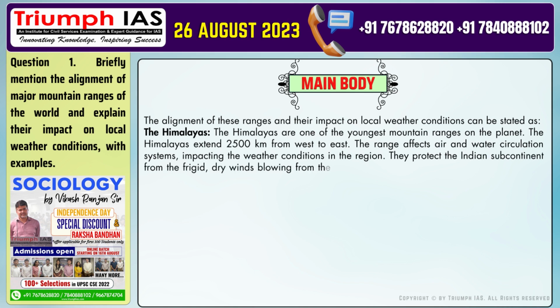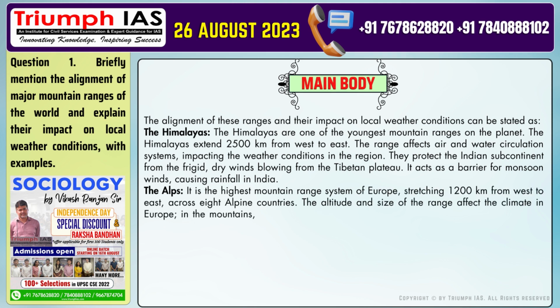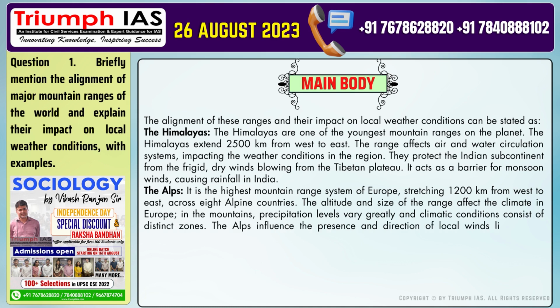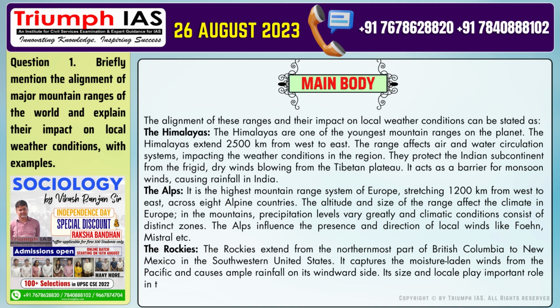The Himalayas are one of the youngest mountain ranges on the planet. The Himalayas extend 2,500 kilometers from west to east. The range affects air and water circulation systems, impacting the weather conditions in the region. They protect the Indian subcontinent from the frigid, dry winds blowing from the Tibetan Plateau. It acts as a barrier for monsoon winds, causing rainfall in India.